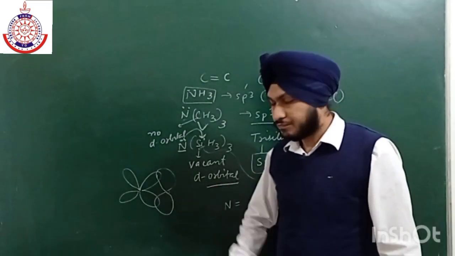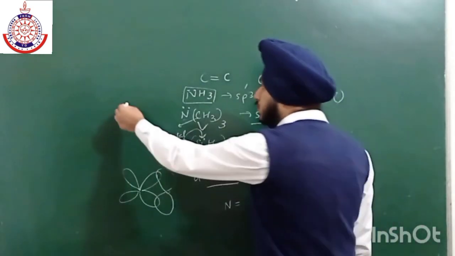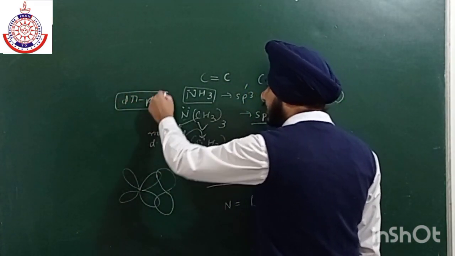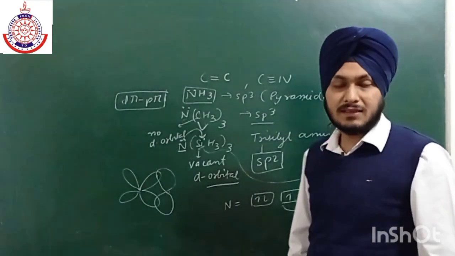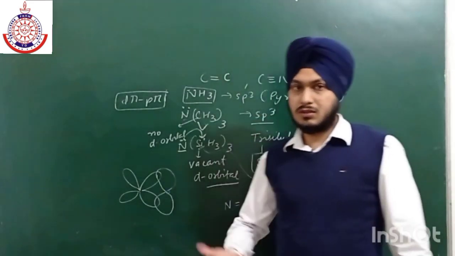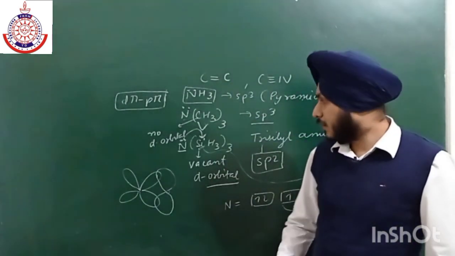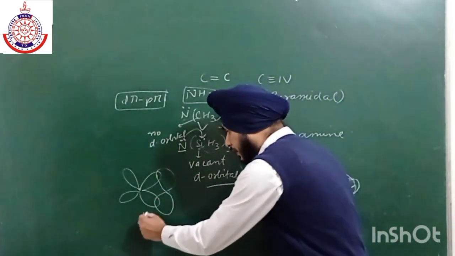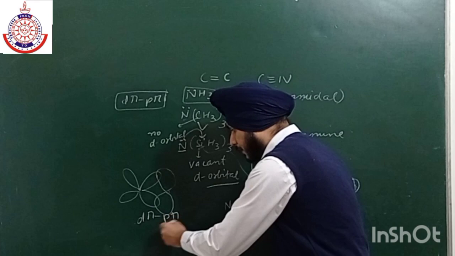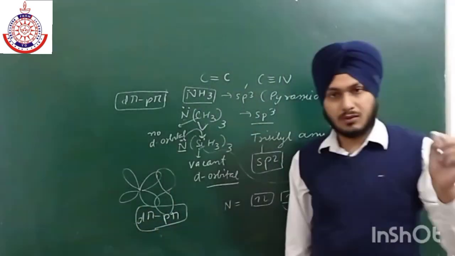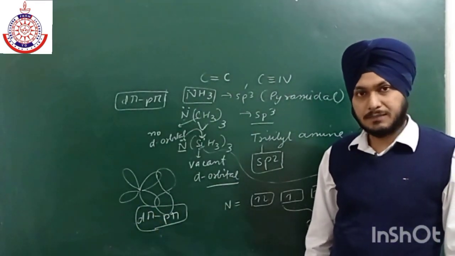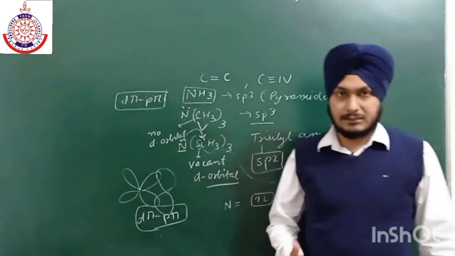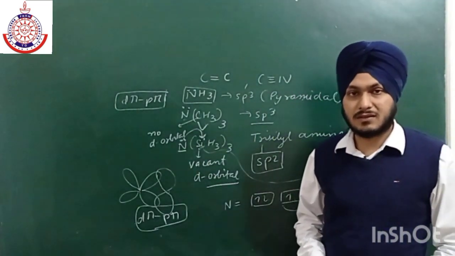Now what is the tendency to form d pi p pi bonding? As there is no d orbital present in carbon, it will not be able to show d pi p pi bonding. Okay, d pi p pi bonding. So all the others have a tendency to show this d pi p pi bonding. This is all about their chemical properties as well as physical properties.